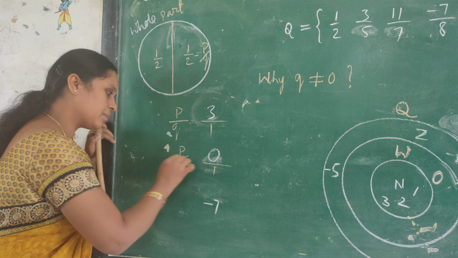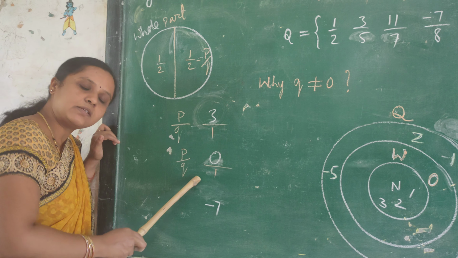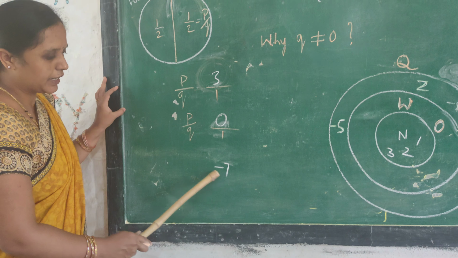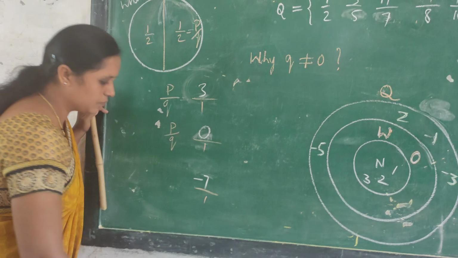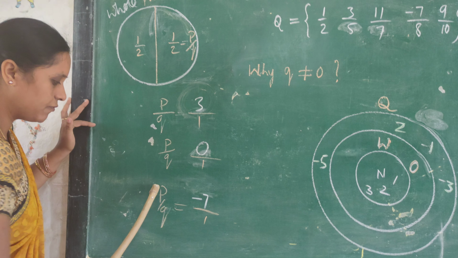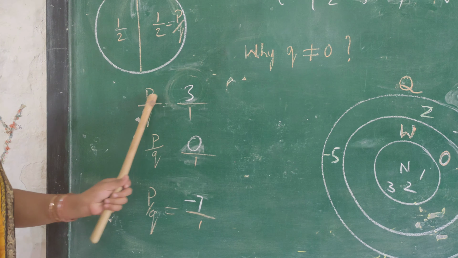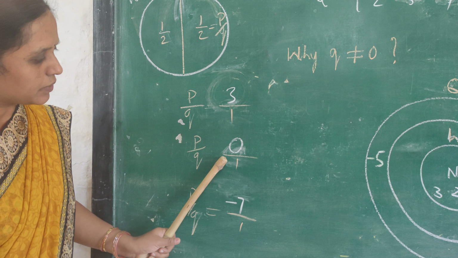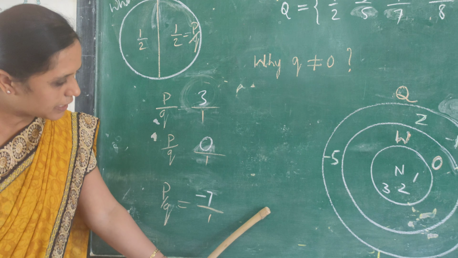This can be represented in the form of p by q. That's why 0 itself is also a rational number. Now coming to this minus 7. Minus 7 is an integer. Here the denominator 1 is present. That's why it can be expressed in the form of p by q. Therefore, every natural number is a rational number. Every whole number is also a rational number. Every integer is also a rational number.